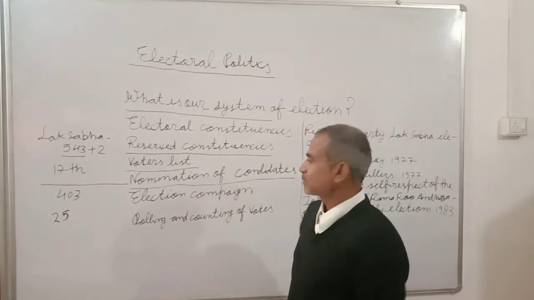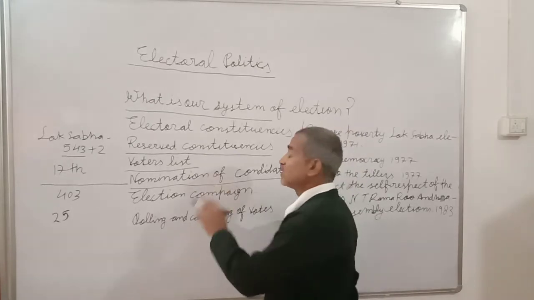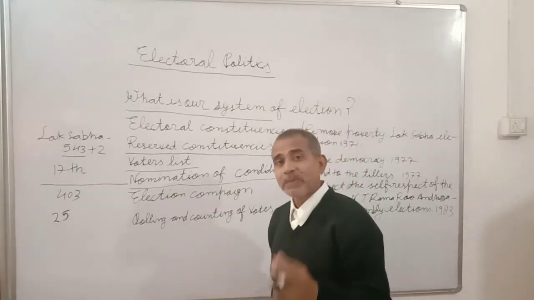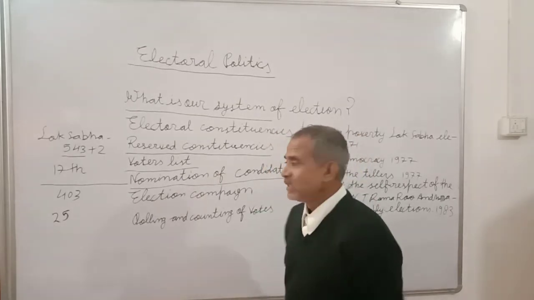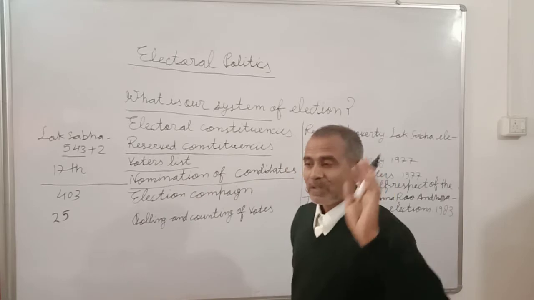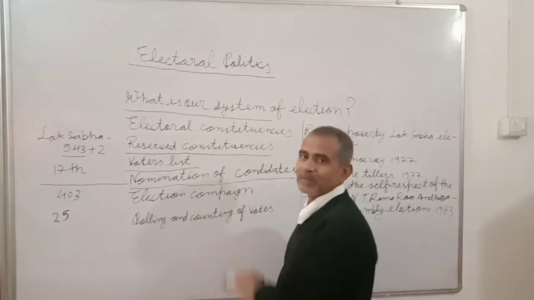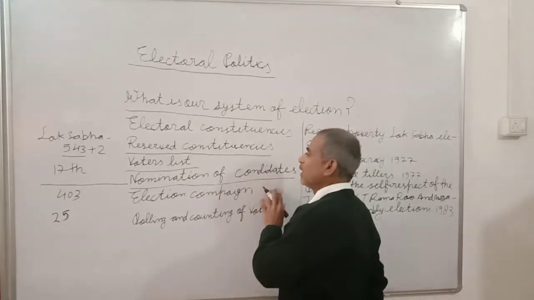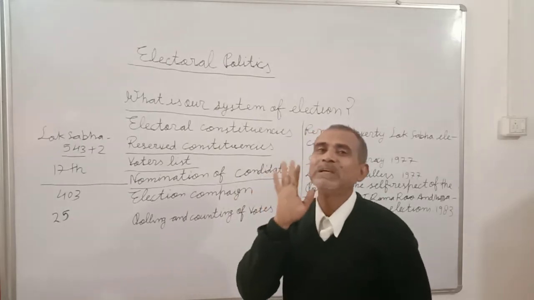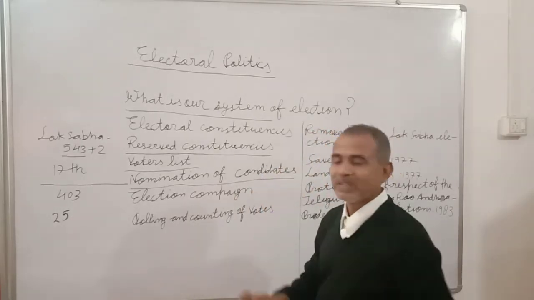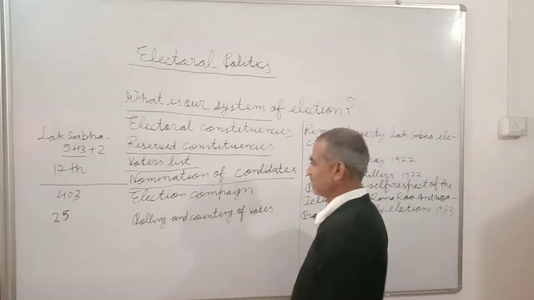For example, what is his or her educational qualification, what assets he has, movable or immovable, or in the form of ornaments or jewelry, or if any serious criminal cases are pending against him. All these things, because the voter must know what kind of candidates they are going to choose, so that they can make up their mind. That is the sense, and that is the spirit of democracy in our country especially.